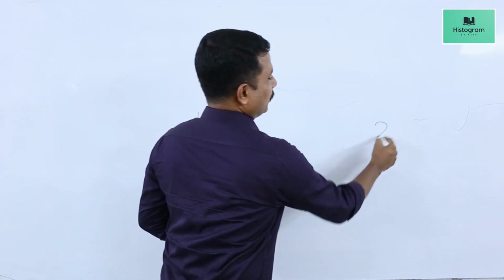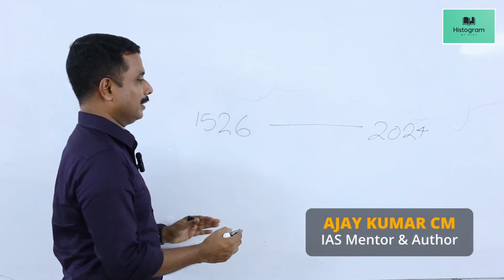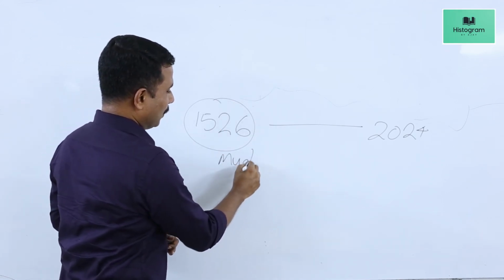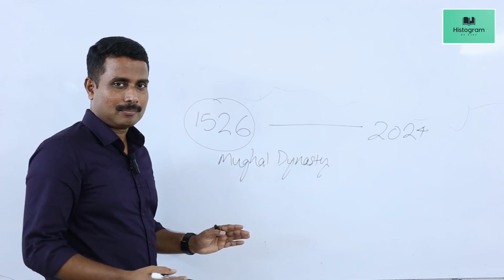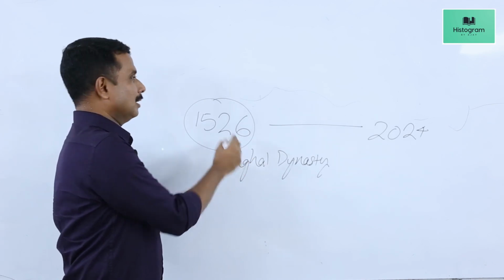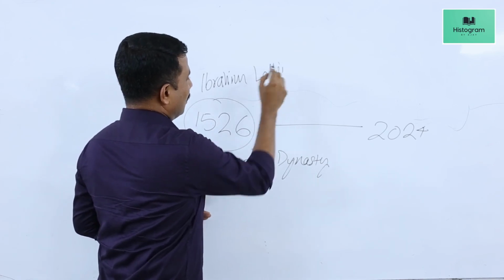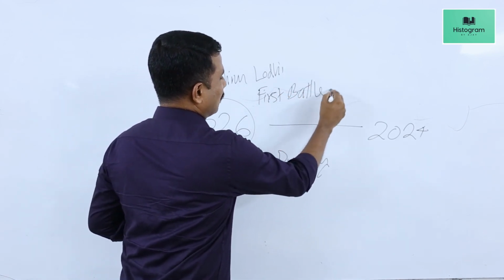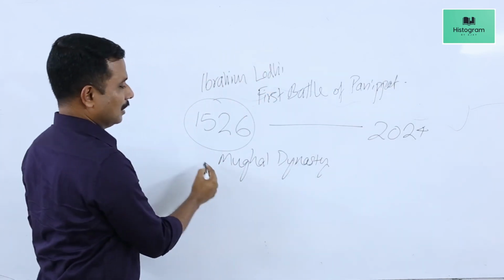1526 to 2024. This is the period that we are going to cover today in this video. 1526 was the year in which Babur established a dynasty known as the Mughal dynasty. This dynasty was established by Babur in 1526 after defeating Delhi Sultan Ibrahim Lodi in the first battle of Panipat. Thus was established the Mughal dynasty.